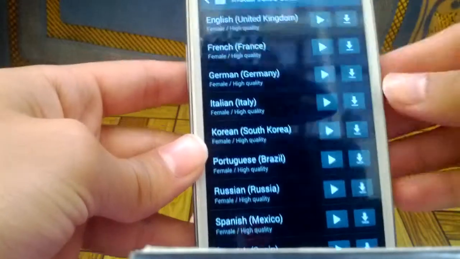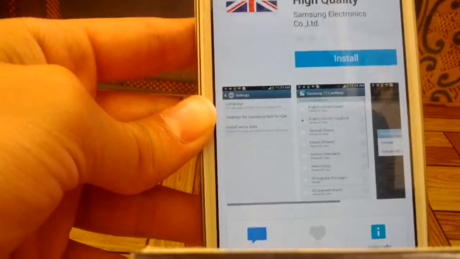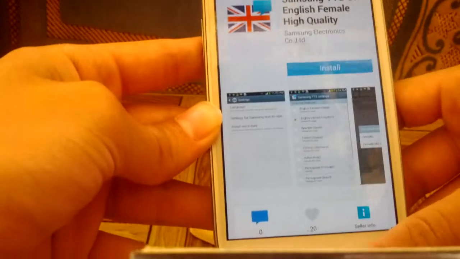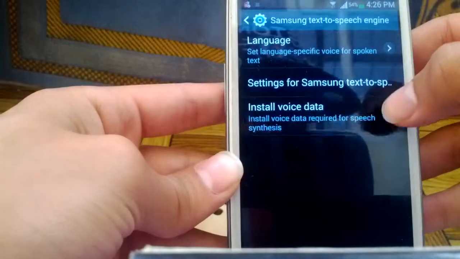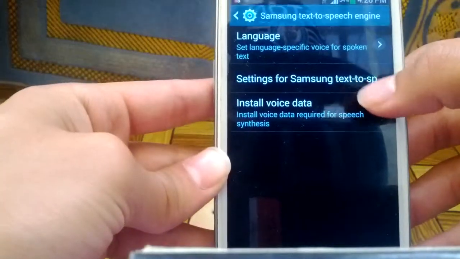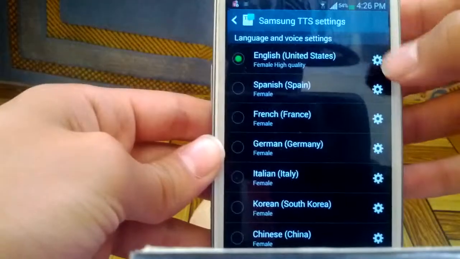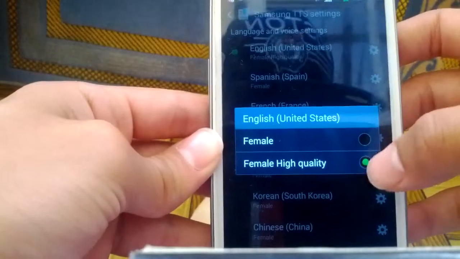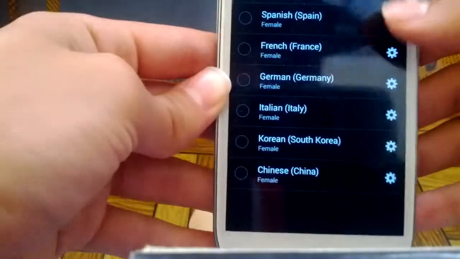Yeah, so if you want to get that, just tap on the download button. And I think this is the Galaxy App Store. Hit install and quality should improve. If not, go to settings for Samsung text-to-speech engine, and then tap on this tool button, and then select female high quality. I don't know if there is male.